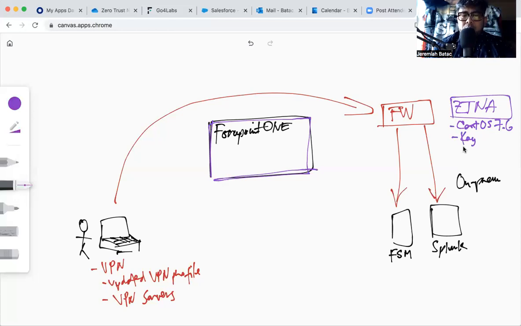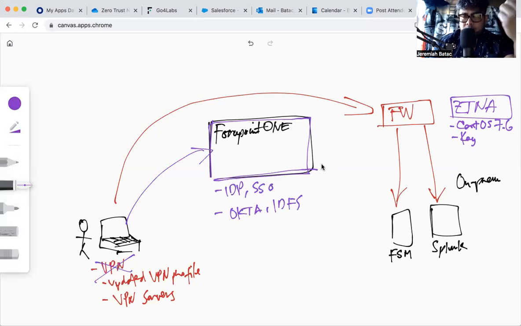So now, the new way, the users will go straight to the ForcepointONE login. They can either use our existing built-in IDP SSO feature that's built in with ForcepointONE, or they can use their own, maybe Okta or ADFS. And then from there, after they validate their identity, this now connects directly to the ZTNA connector.